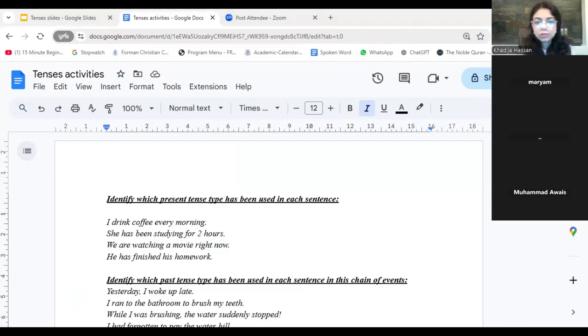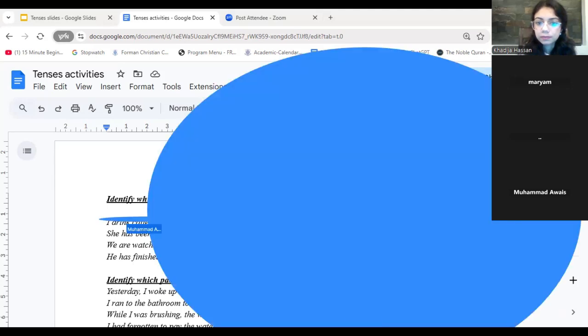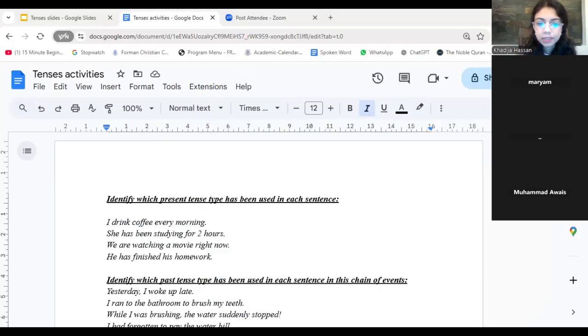Present perfect, said one student, Mariam. What about the others? Guys, Muhammad Awais, please do not draw on my board. Apart from Mariam, anybody else? He has finished his homework.